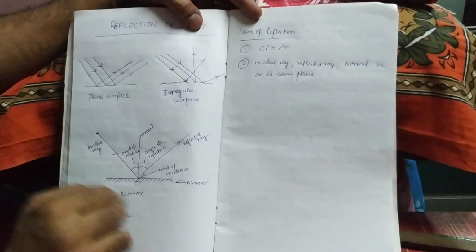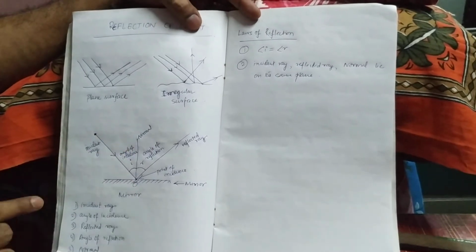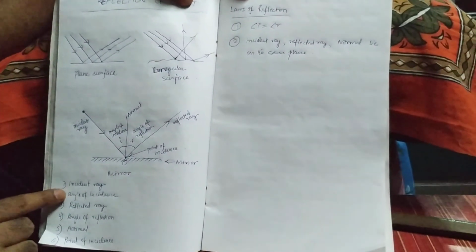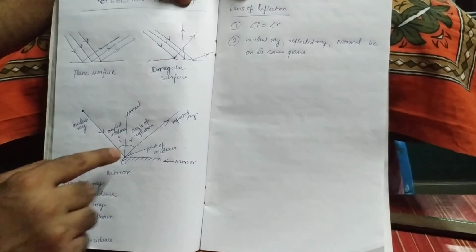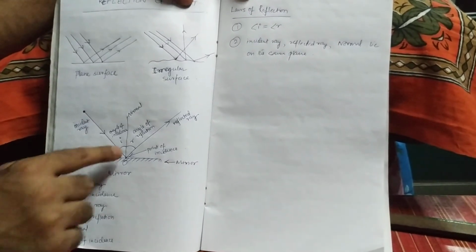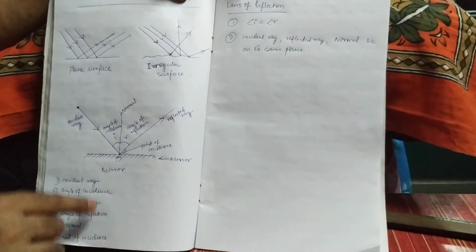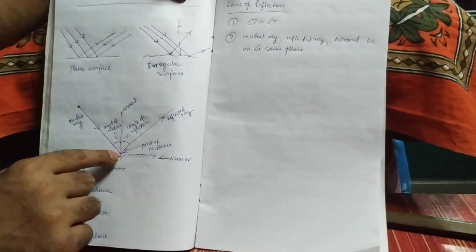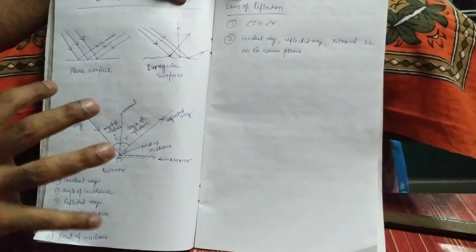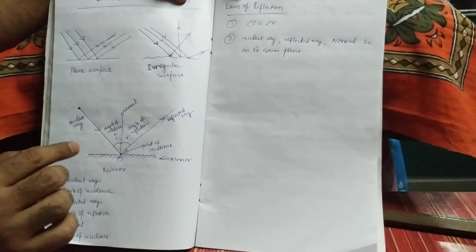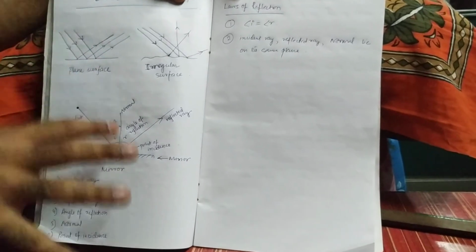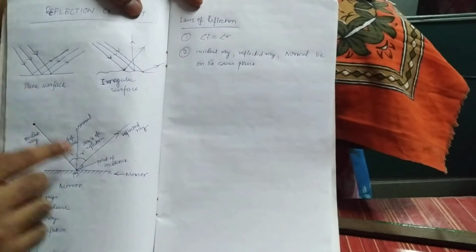So here we have come to know different terms: incident ray, angle of incidence, reflected ray, angle of reflection, normal, and point of incidence. This is the way light is reflected. It will obey two laws of reflection. The first one is that the angle of incidence is equal to the angle of reflection. So this one law will be followed.